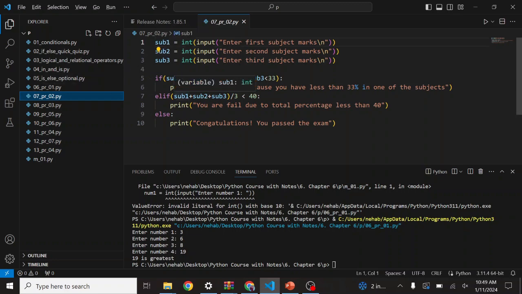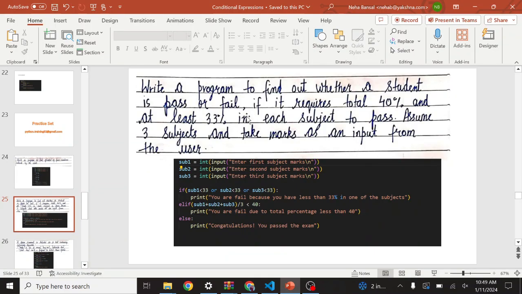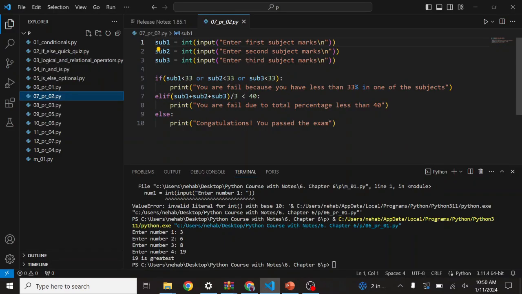They say that the marks of every subject should be at least 33%. So I have written that if subject 1 is less than 33, or subject 2 is less than 33, or subject 3 is less than 33, then you fail, because you have less than 33 marks in one of the subjects. Then I will use the elif statement.